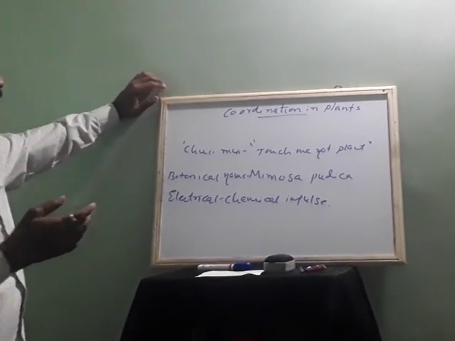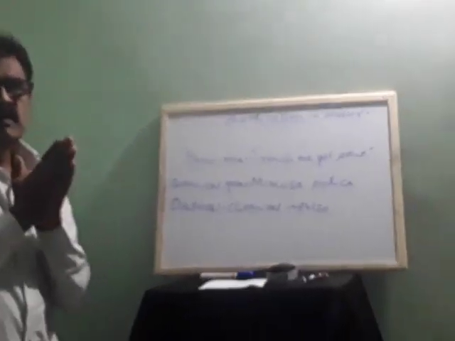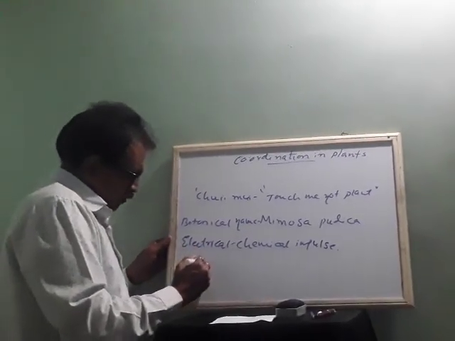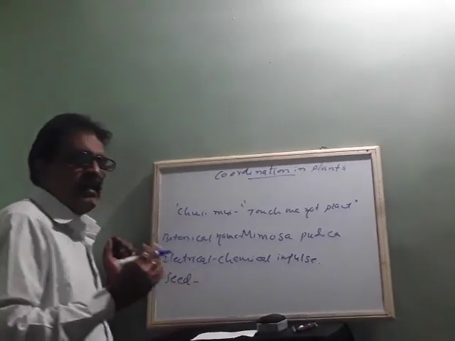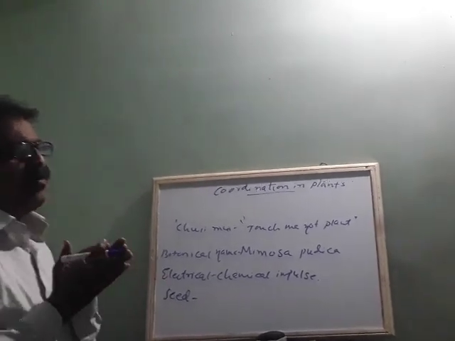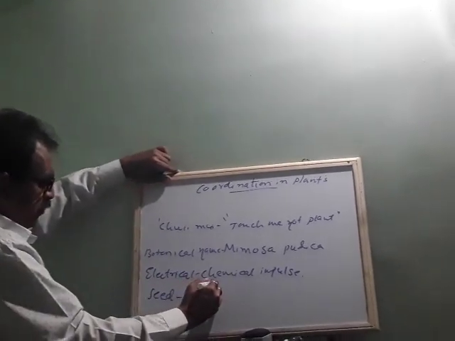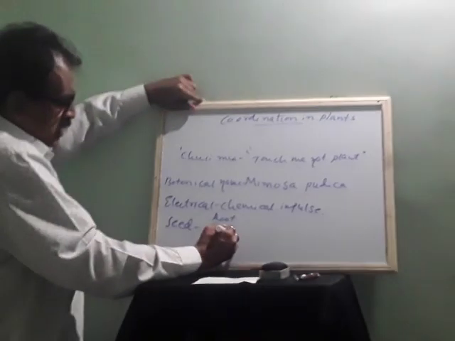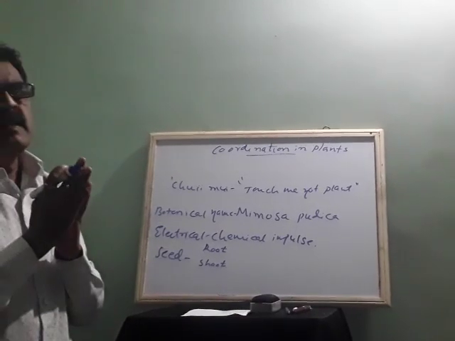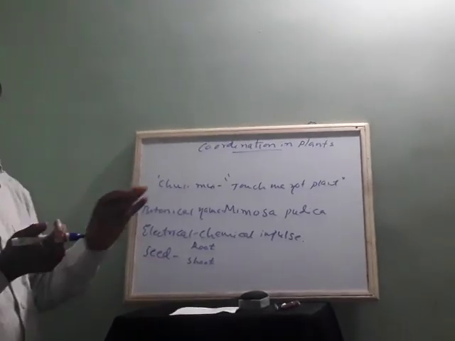But why does it happen? First of all, take one nice example of a plant. A seed. If it is put in the soil, it will develop two parts. One is below the soil, which develops as the root system. Above the soil it develops the shoot system. It comes out, and that indicates there is growth. So the seed will germinate and here we can find the growth.